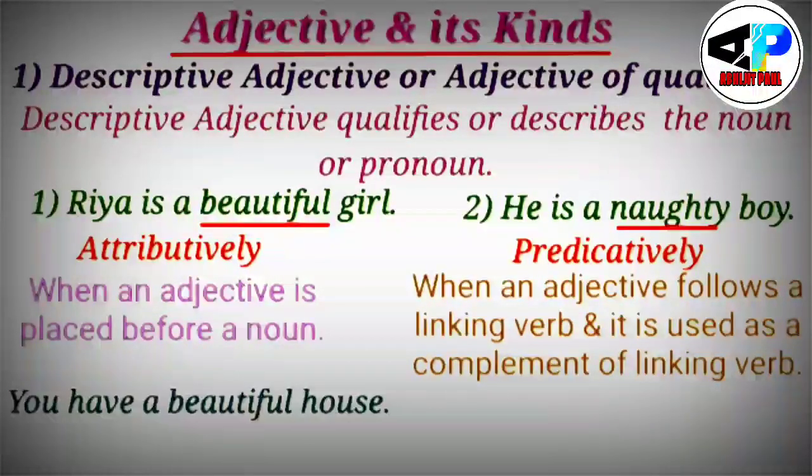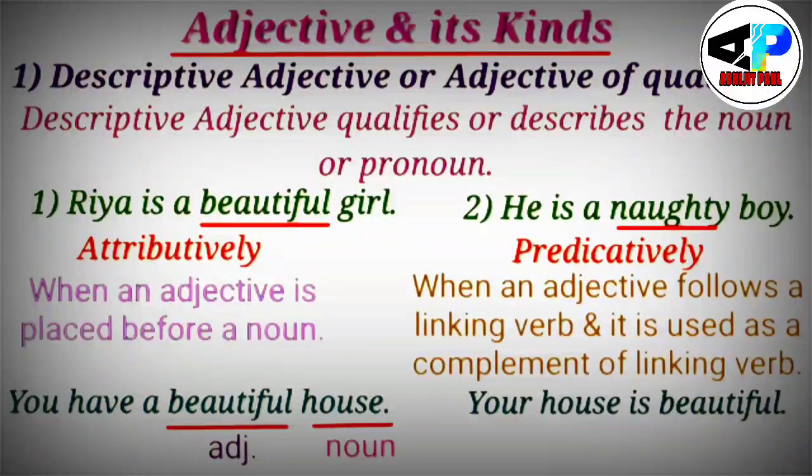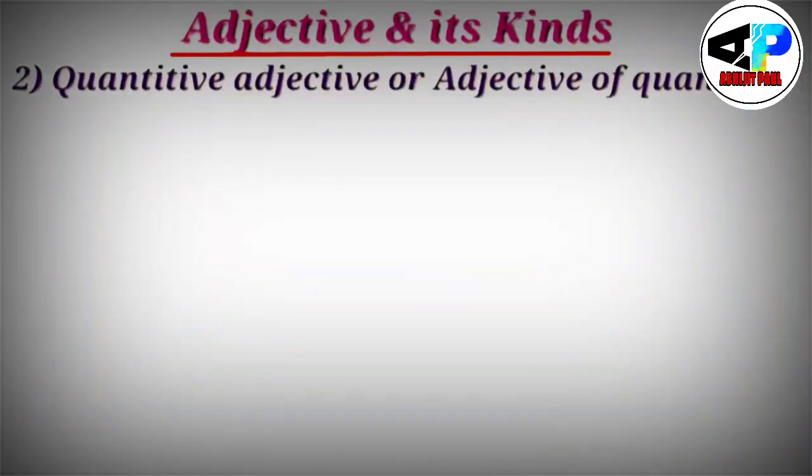So, you have a beautiful house. See the example. This word beautiful is used just before the noun house. So it is what kind of use of adjective? Beautiful is the adjective that has been used attributively. I hope you have understood. But if I say your house is beautiful, beautiful is the adjective, but it is used not before a noun, it is used just after the verb is. So this is the predicative use of adjective.